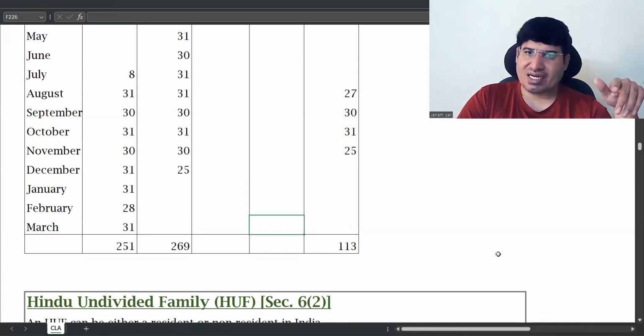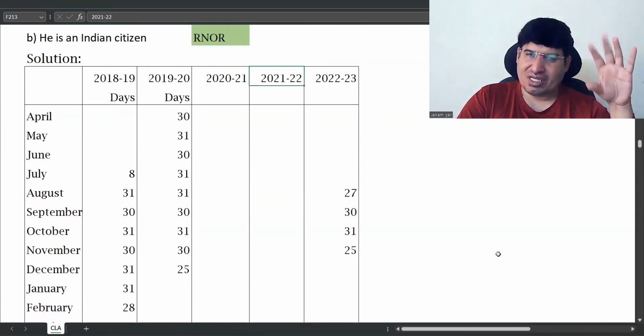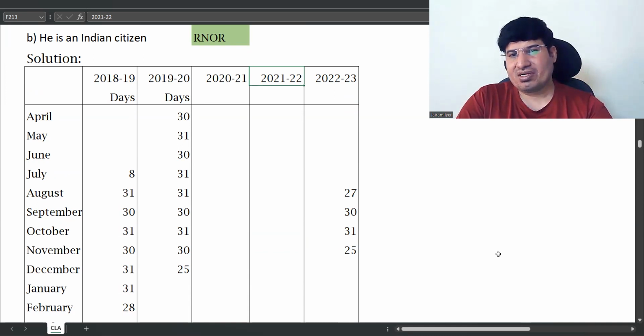Just by seeing the second condition. If you want to see the first condition also, by that also he is RNOR. For the first additional condition, you have to see from 1 year before the previous year.